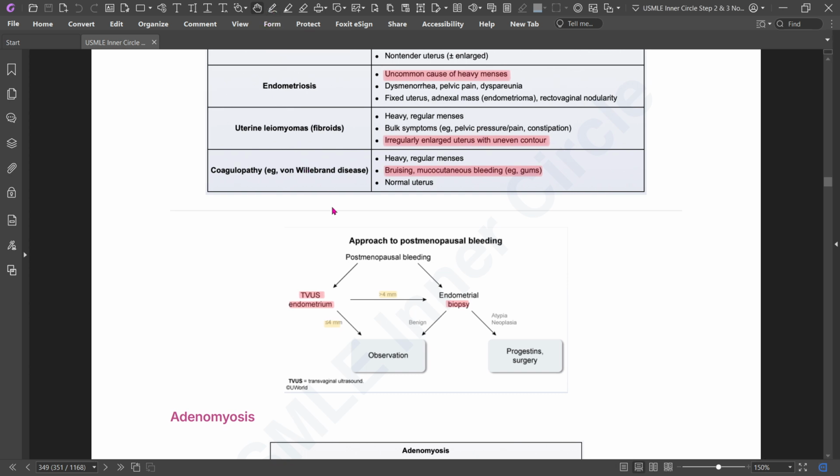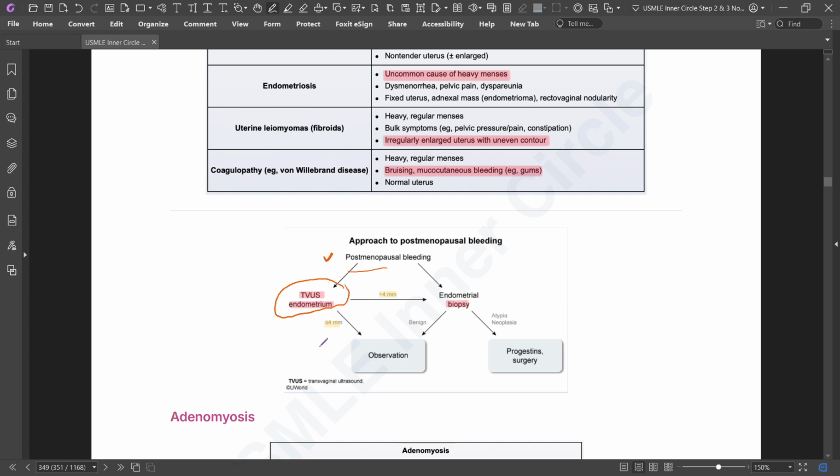Now I would like to discuss the approach to postmenopausal bleeding. If there is postmenopausal bleeding, that means bleeding after menopause, then transvaginal ultrasound of the endometrium should be done.